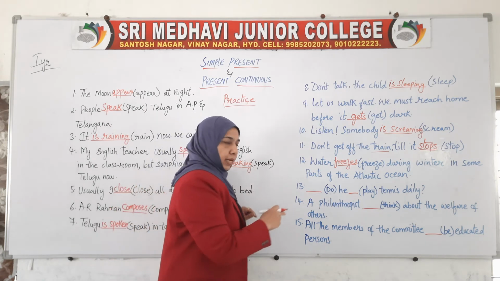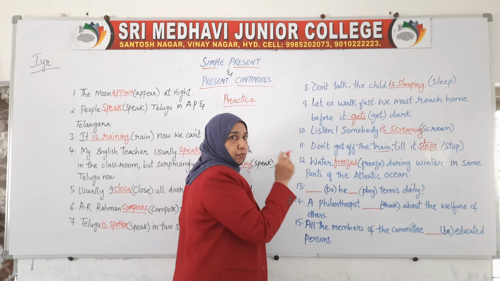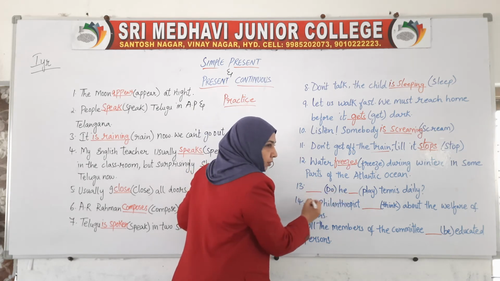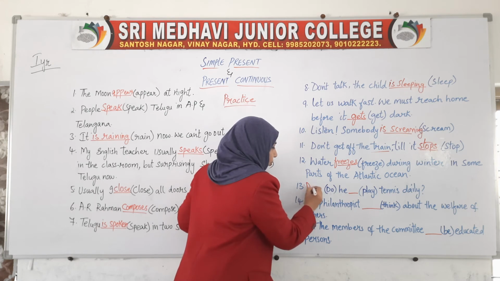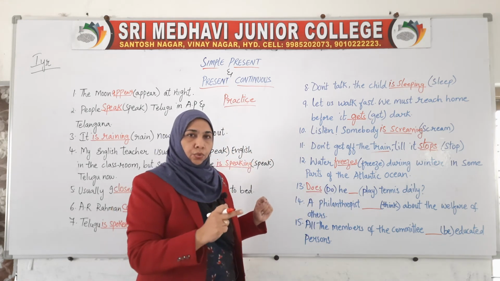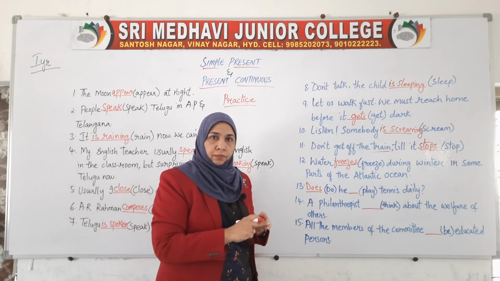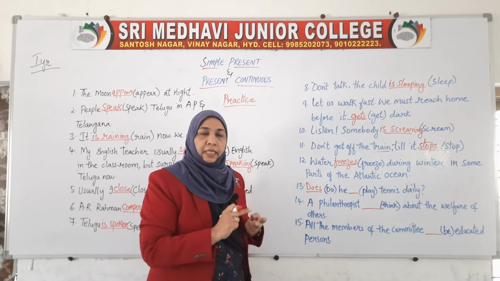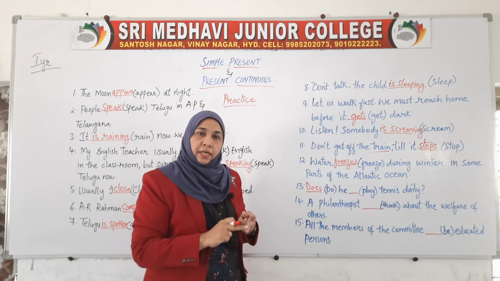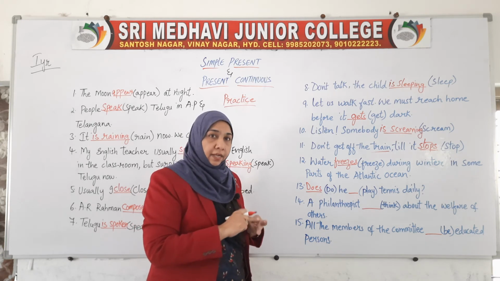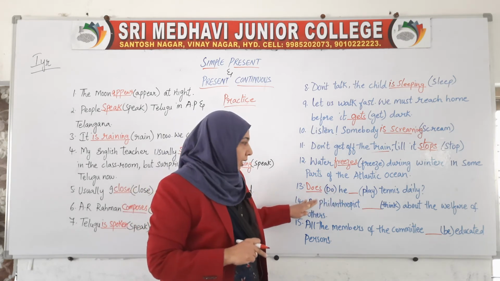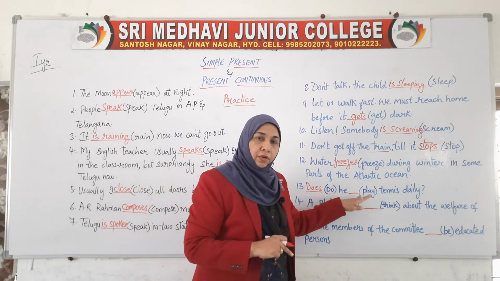For the simple present, the helping verb do, for the third person, gets changed into does. Do for I do, you do, we do, they do, but for he, she, it, it is does. He does, she does, it does. So here does, because he is here. Does he?